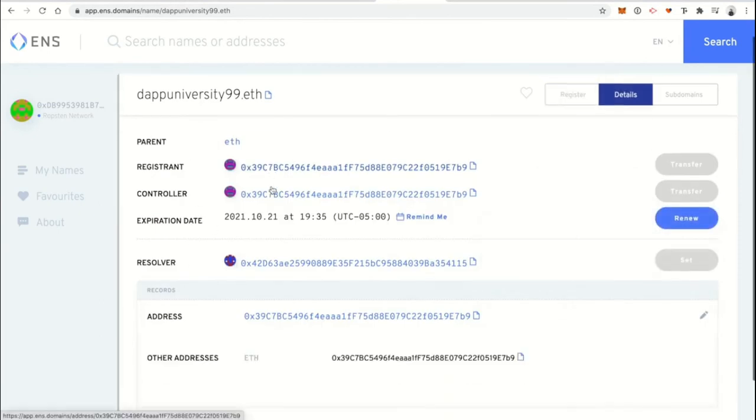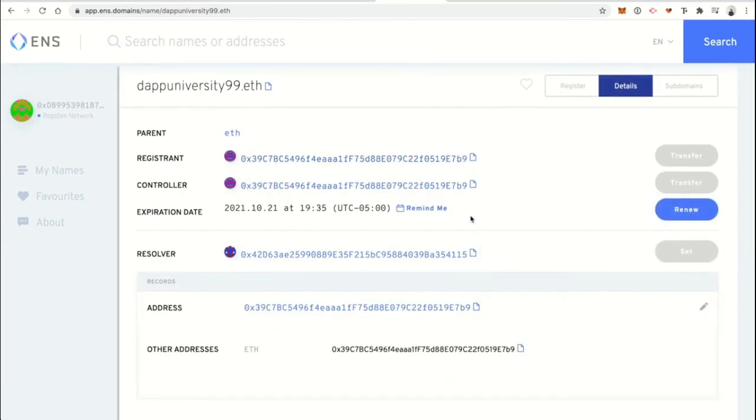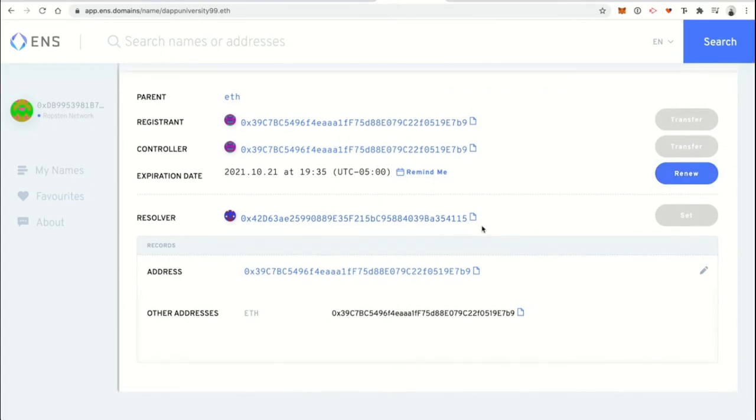Okay, so you want to do these steps. Basically, you can see that you are the registrant and you're also the controller. You can transfer this if you want to. You can also renew the domain name, all that kind of stuff. Here's where it shows you the resolver, but you can actually set this information. That's what we'll do now.